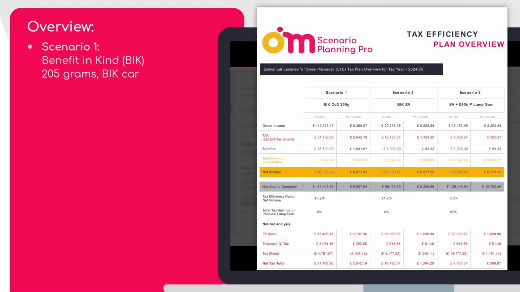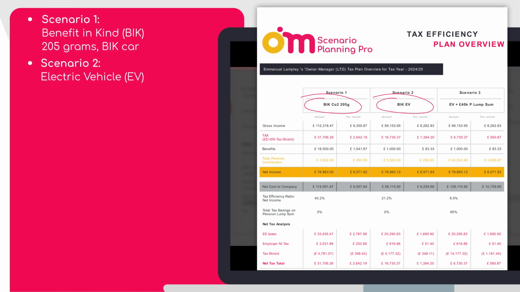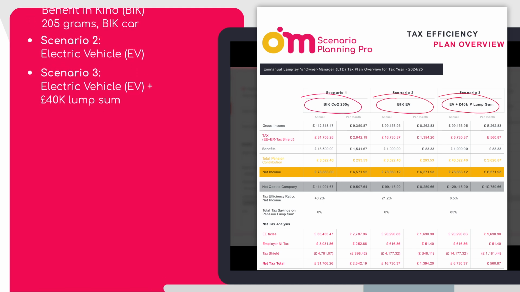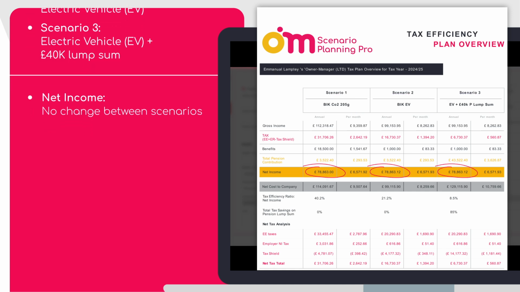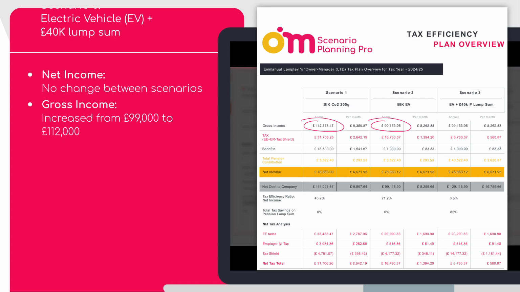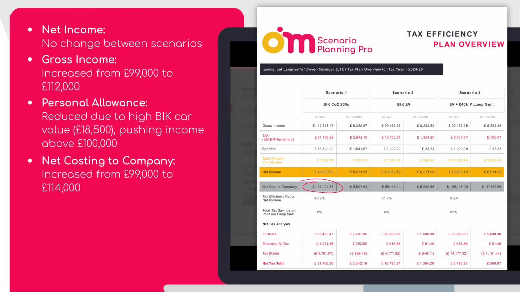A quick overview. Scenario 1, benefit in kind, 205 grams. Scenario 2, EV. Scenario 3, EV plus 40k pension lump sum. Net income locked in across all scenarios. Scenario 1, benefit in kind pushes the gross income above 100k, increasing the net cost to company dramatically.